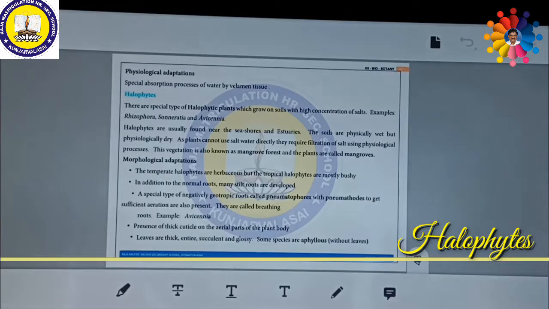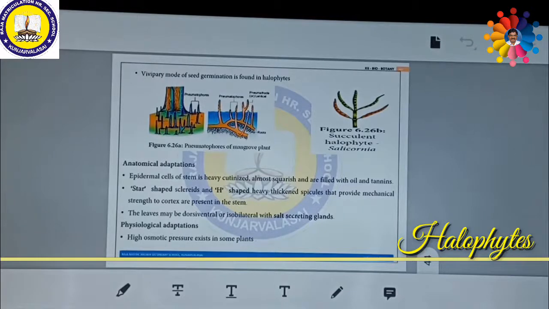In order to get oxygen, they want to breathe. Hence, certain roots arise away from the salty water. A special type of negatively geotropic roots called pneumatophores, with lots of pneumatodes to get sufficient aeration, are also present. They are called breathing roots. Example, Avicennia. There is a thick cuticle on the aerial parts of the plant body. Leaves are thick, entire, succulent, and glossy, shining. Some species are aphyllous. Aphyllous means there are no leaves at all. So some plants may be there without leaves.